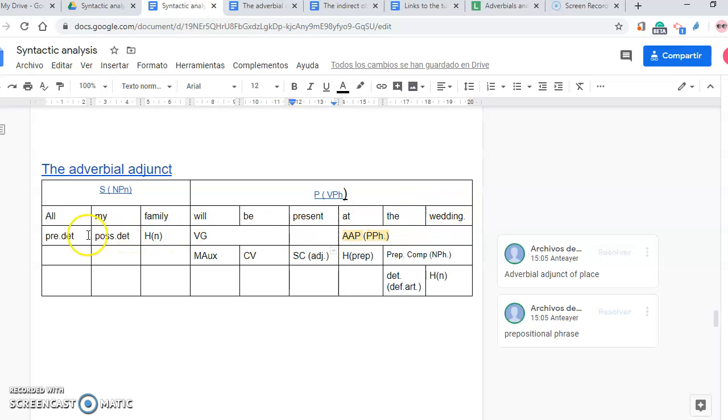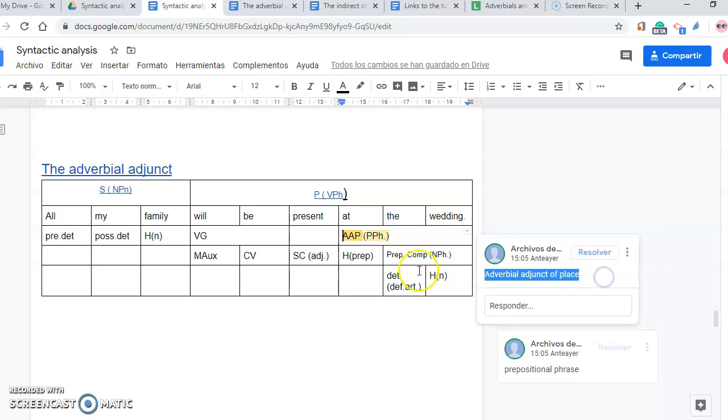All my family will be present at the wedding. If I said "all my family will be present" and the sentence finishes there, it would be absolutely grammatical and the verb doesn't change its meaning. So, "at the wedding" is an adverbial adjunct of place.